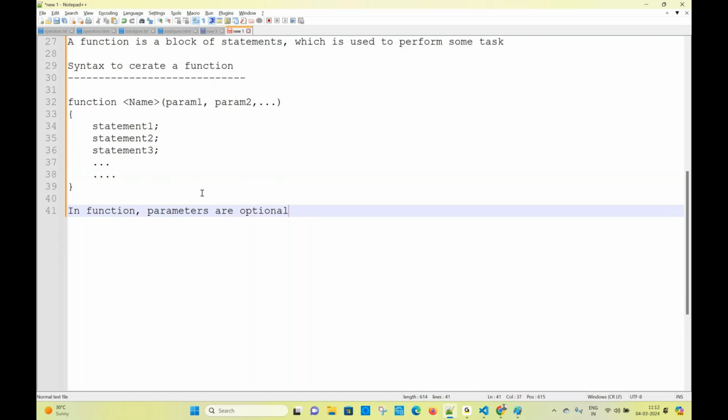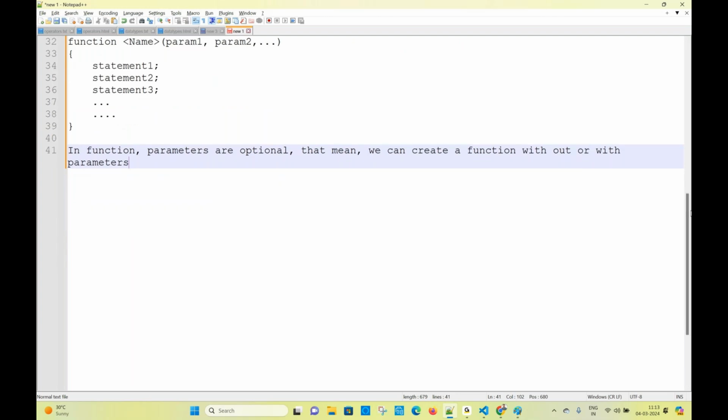If you create a function, we can create a function with parameters or without parameters also. I will tell you the situation when parameters are required and when parameters are not required, that we will see.